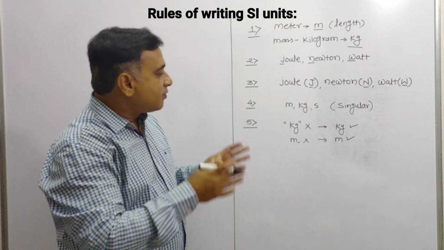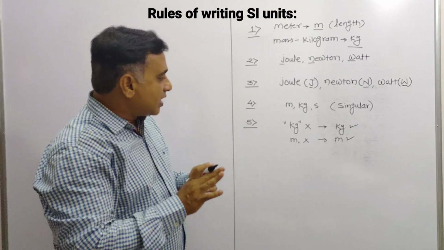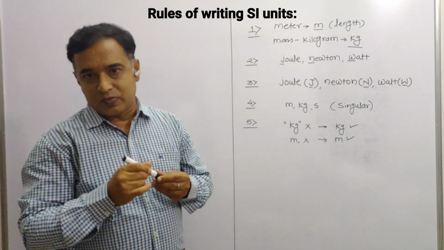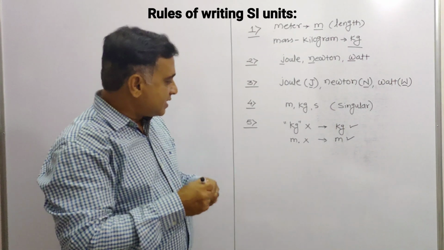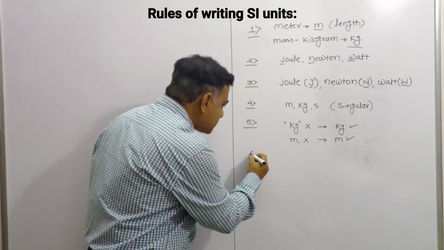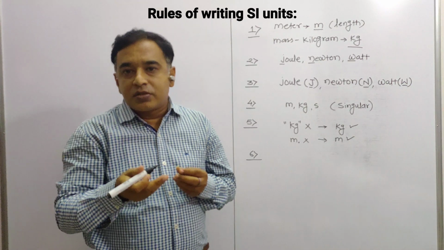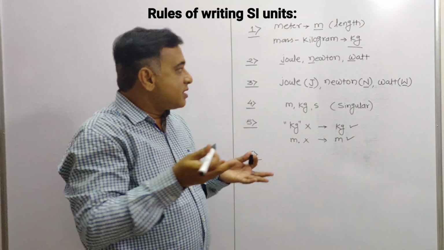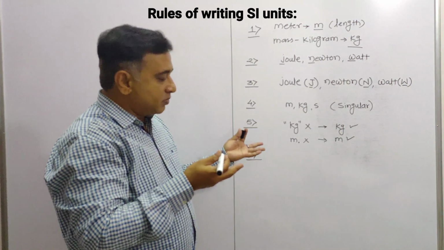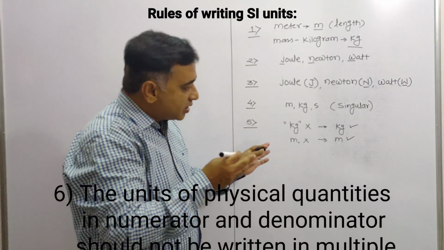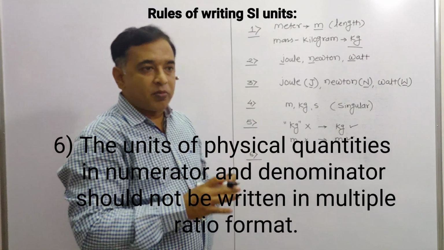comma, inverted comma, and full stop are not allowed while writing the SI units or symbols of SI units. Now the next one, that is the sixth one. Here it is before you, and this indicates what? The units of the physical quantities in numerator and denominator are not written in a multiple ratio format.